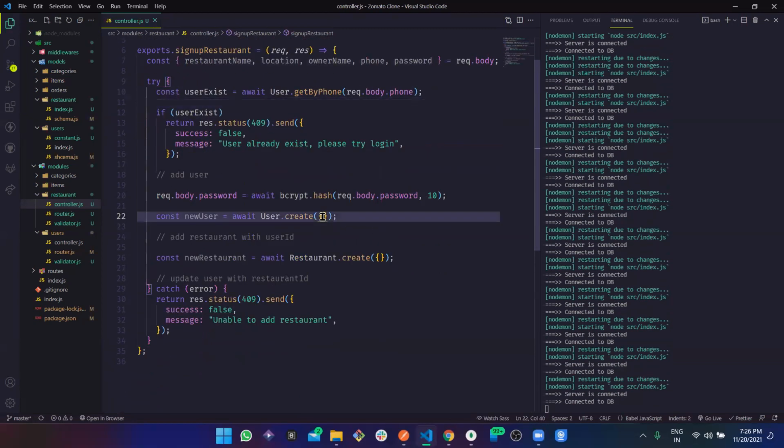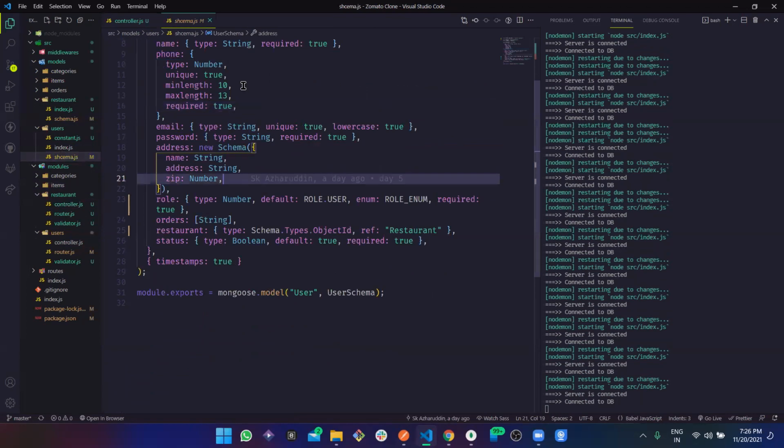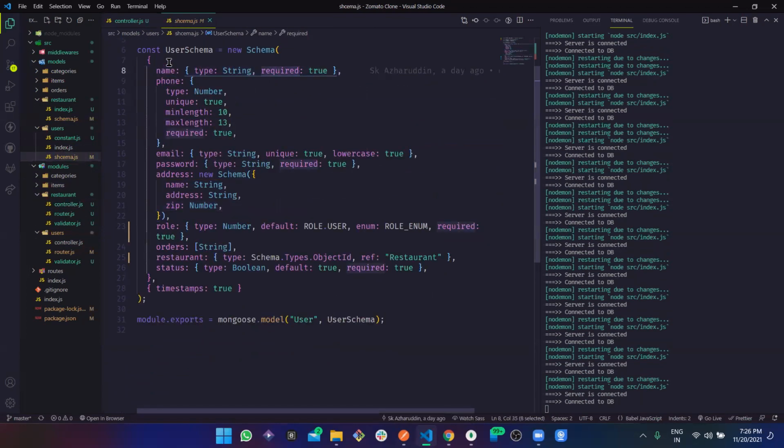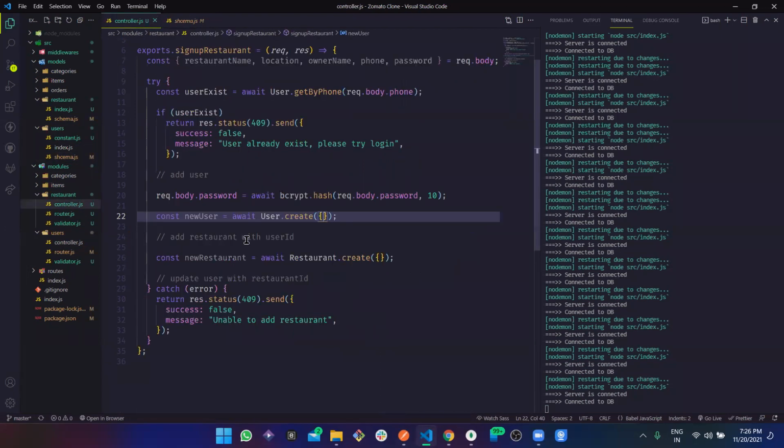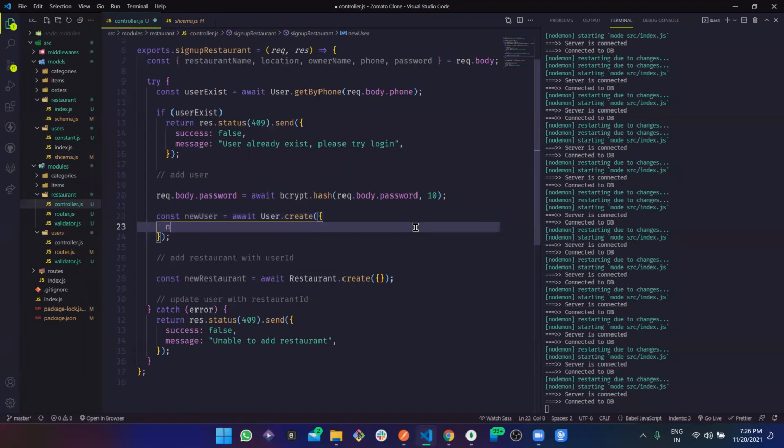So here, while creating the user, let's see the user schema again. What are the required fields? Required are name, phone, password, role, which is needed to pass, and the status, which would be true by default. So let's create name, which is going to be owner name.